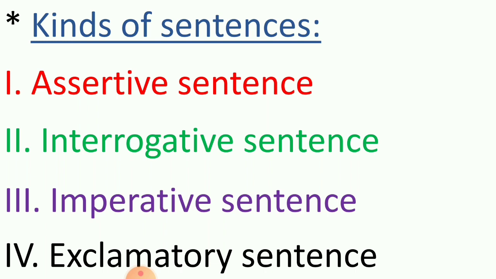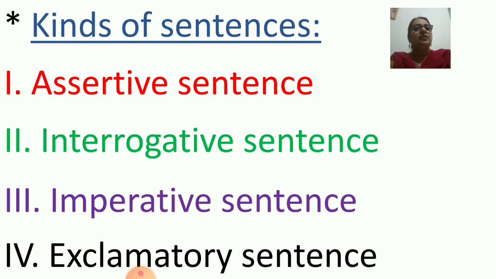So these types of sentences are called imperative sentences. And last, exclamatory sentence. These sentences express strong feelings or emotions. They begin with a capital letter and end with an exclamation mark.